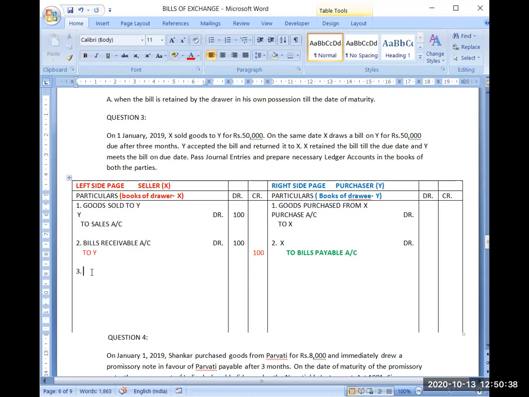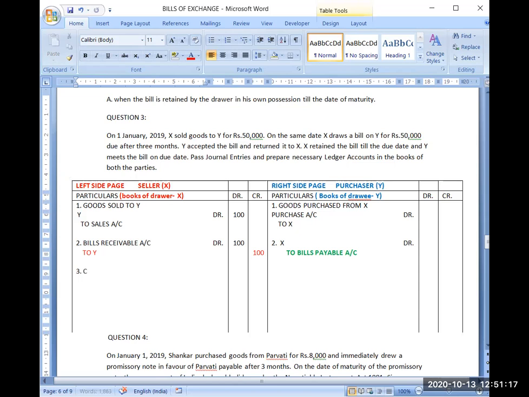What will happen now? Suppose this bill has been written for 2 months. Then after receiving this bill, X has kept that bill in his locker for 2 months. And now when the due date has come, what will happen? X will present this bill in front of Y for payment, reminding him that now the due date has come and you have to make the payment today. So Y will be giving payment of that bill. So practically X will be getting the payment.